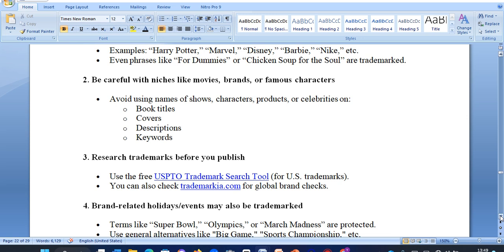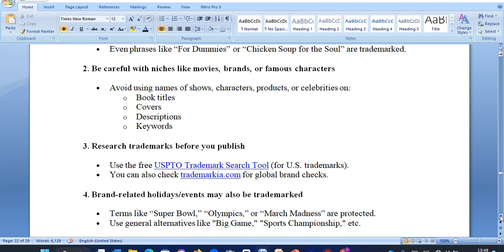Also be careful with niches like movies, brands, or famous characters. Avoid using names of shows, characters, products, or celebrities on book titles, covers, descriptions, or keywords. Don't do that. So do your research before you publish.